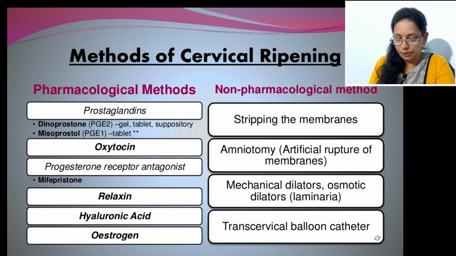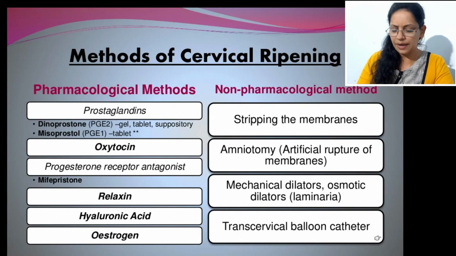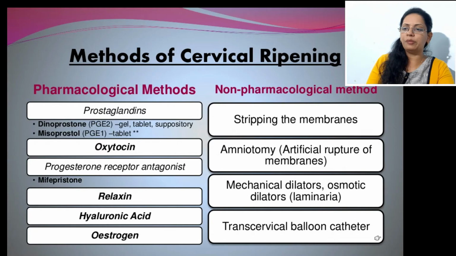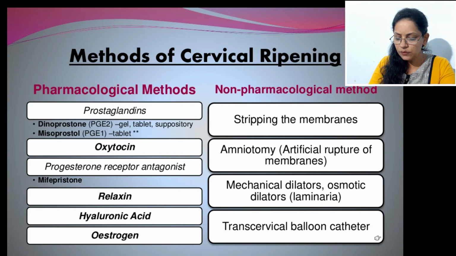We rupture the membrane by using any sterile instrument. Usually there is an Amni hook for rupture of membrane, but we can rupture with any autoclaved instrument. And after rupturing of this membrane, there is a method which is called stripping the membranes. That means we do the stripping of that membrane.